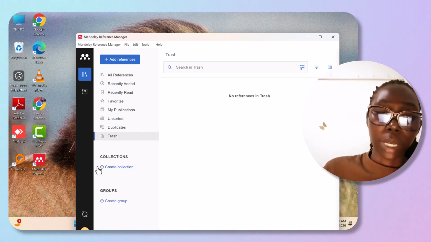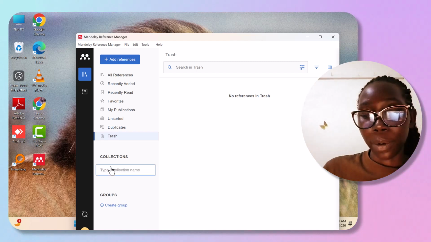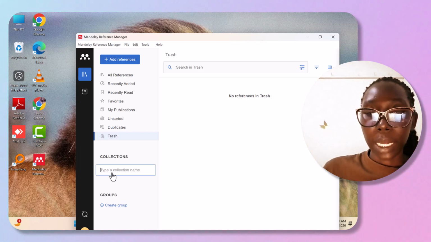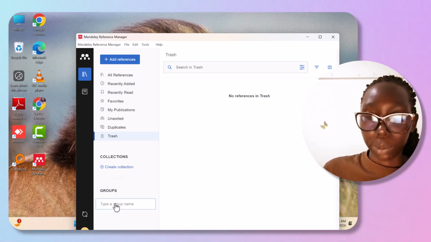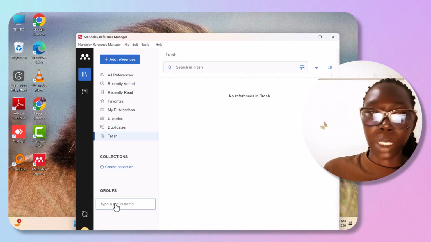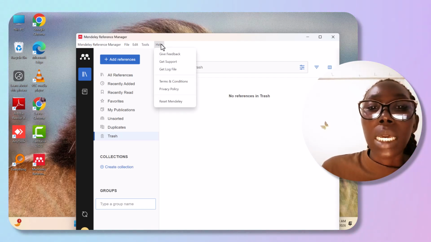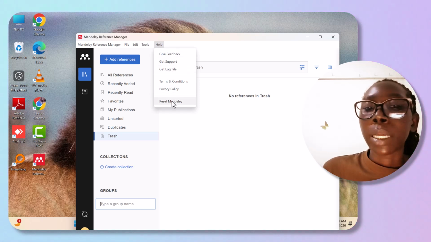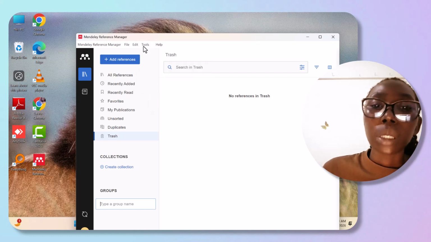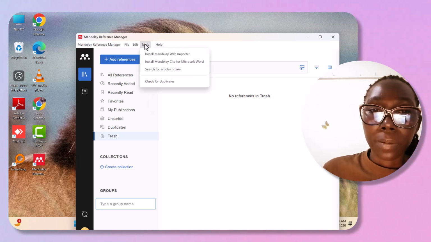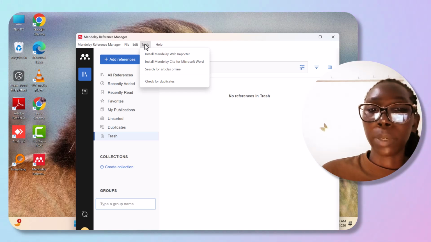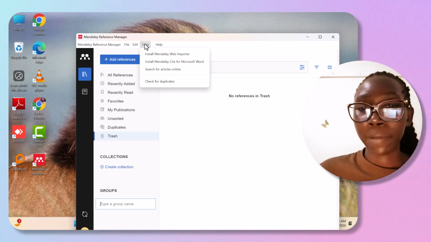So how do you create your collections? You create it from here on this button. You type a name of a collection and you create one, or you create a group. This is where you use it. On the toolbar here we have help, how to get log files, and how to reset your Mendeley. Then we have the tools: install Mendeley Web Importer, install Mendeley Cite for Microsoft Word.